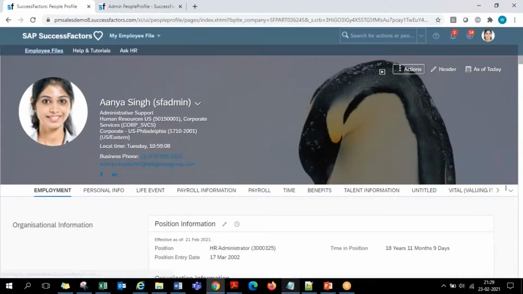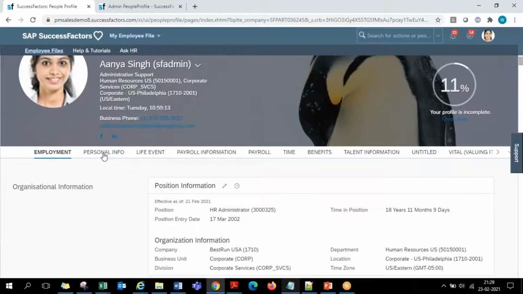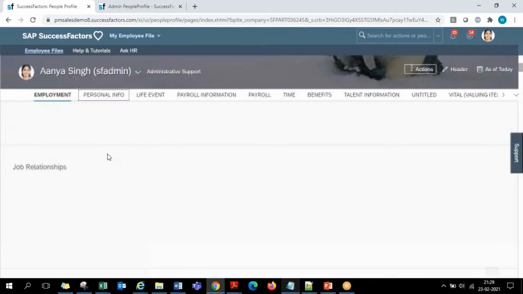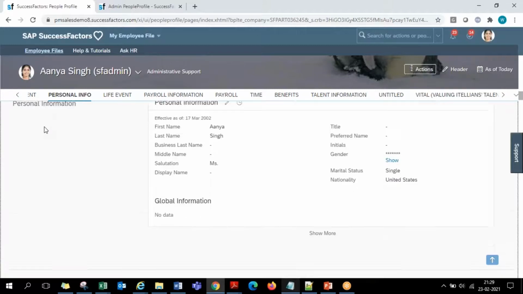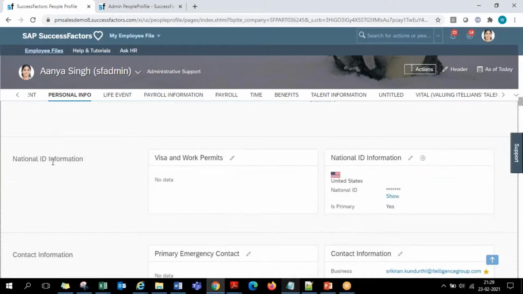Personal information which used to be in the first place went into the second place, and employment in the second place came to the first place. The full word personal information has been truncated to personal info, because we made that change at the label level. And then here you have the national ID portlet, which used to appear on the left hand side, so now that went to the right, and the work visa related portlet which used to be on the right came to the left. So all the ordering of the sections, subsections and portlets on the people profile can be handled on the configure people profile page.